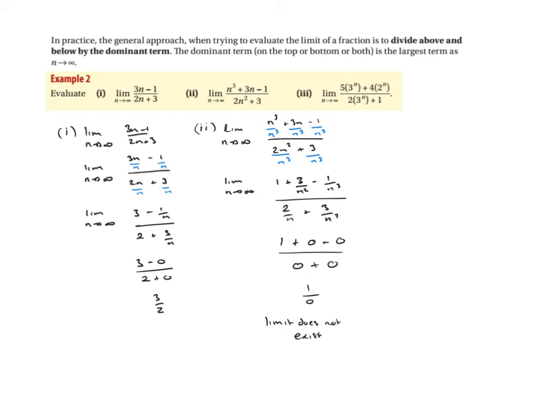Okay, let's have a look at the last one. So again, I'm going to write the limit as n heads off to infinity. I'm going to leave myself a bit of room again. So we've got 5 by 3 to the n plus 4 by 2 to the n.